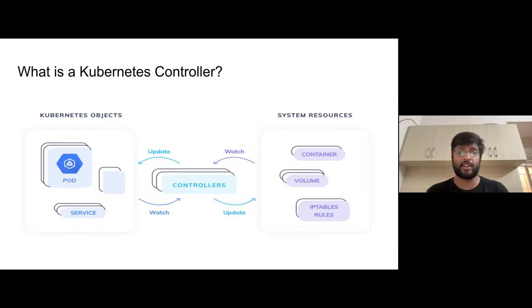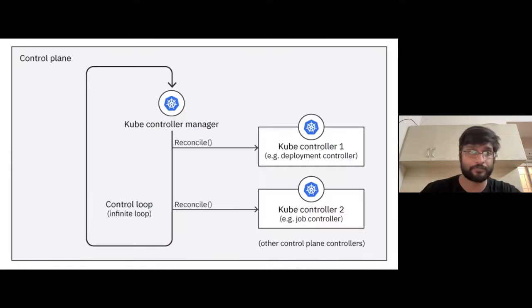So I should be able to write my own controller, right? Because a controller is nothing. It's an infinite for loop, and once it receives something, it does some processing, which is whatever your controller is supposed to do, and then it applies it to the API. That's what it does. So these are the three broad aspects of a controller.